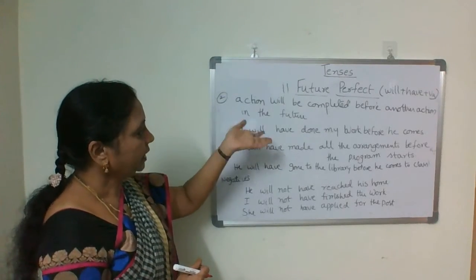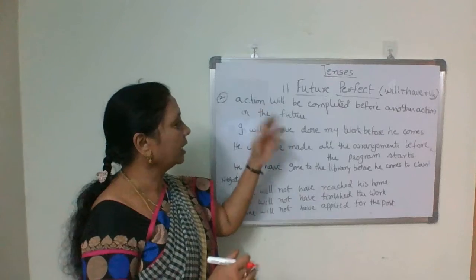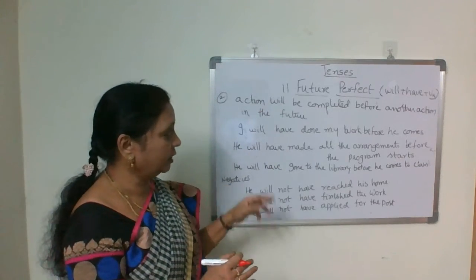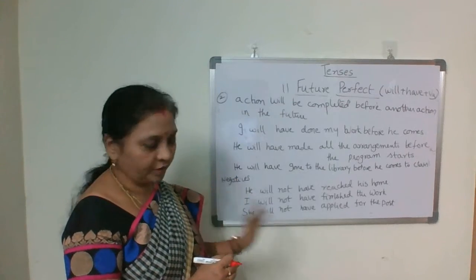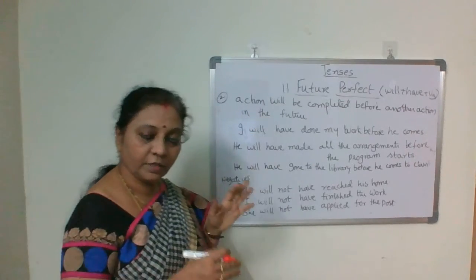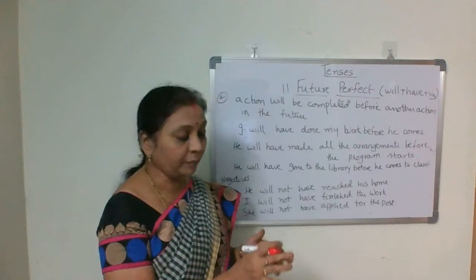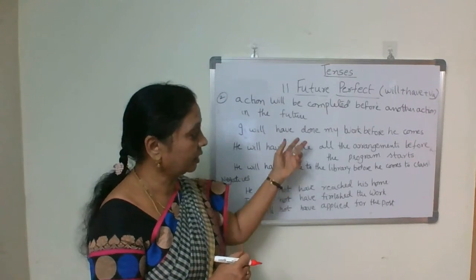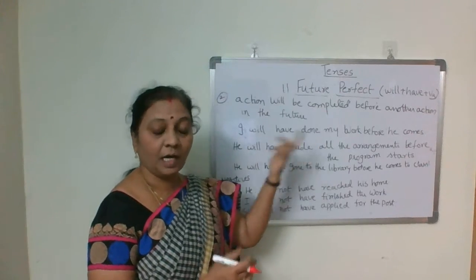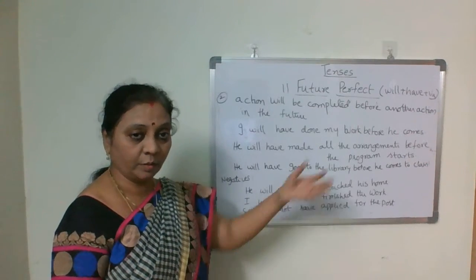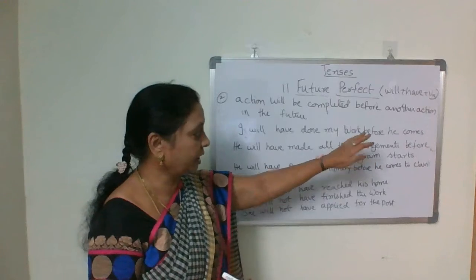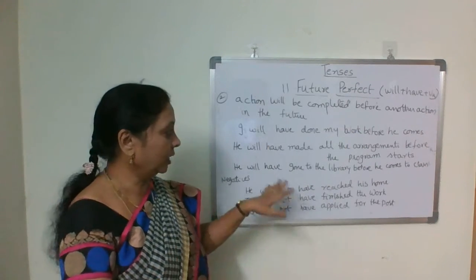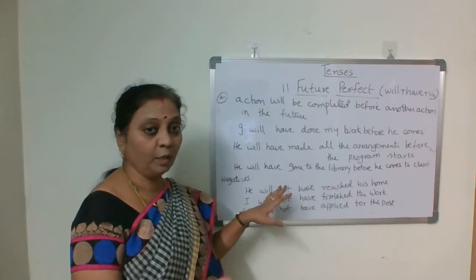Secondly, we use it when an action will be completed before another action starts, but in the future only. Before another action in the future, this action will be completed. Then I will have done my work before he comes. This is one action, but before that only I will have completed my work.